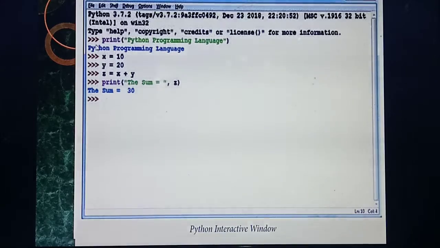Isn't it? So what's the use of this prompt? It indicates it is ready to accept your program. So inside I am giving, say, print Python programming language. After pressing the enter key, what will you get? Immediately you will get the result: Python programming language.